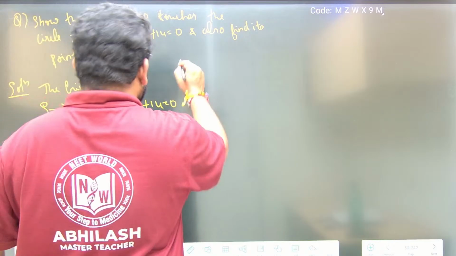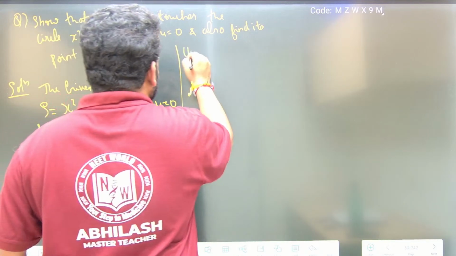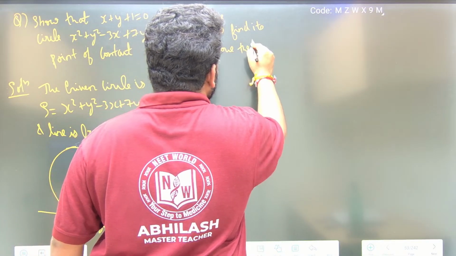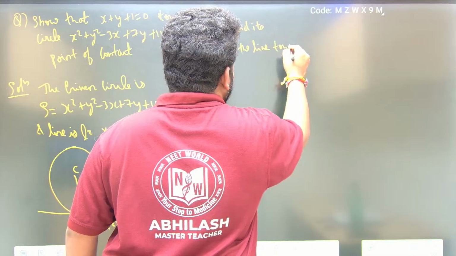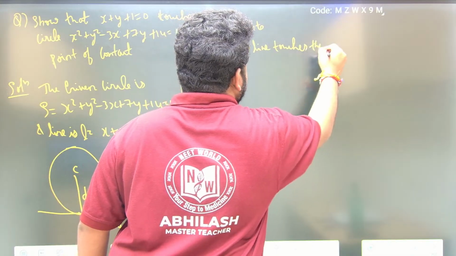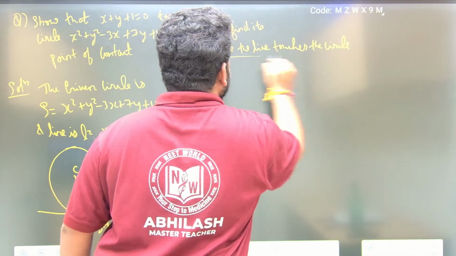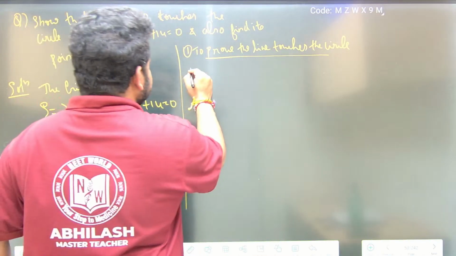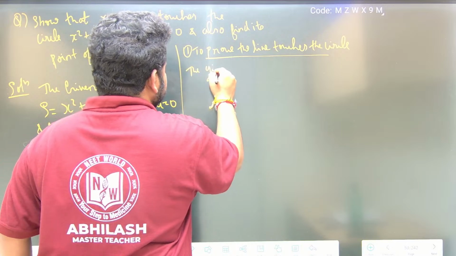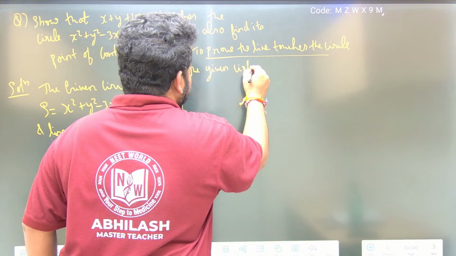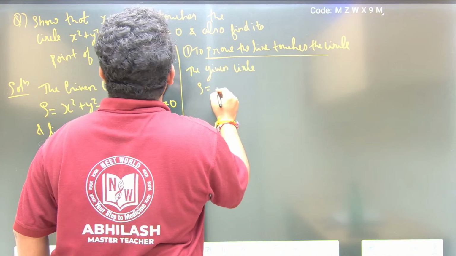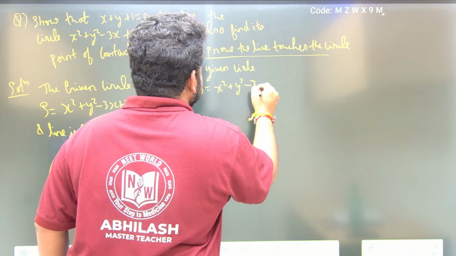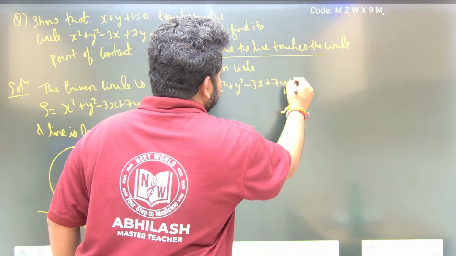So first thing is to prove that the line touches the circle. To prove that, what should we take? The given circle S is equal to x square plus y square minus 3x plus 7y plus 14 is equal to 0.